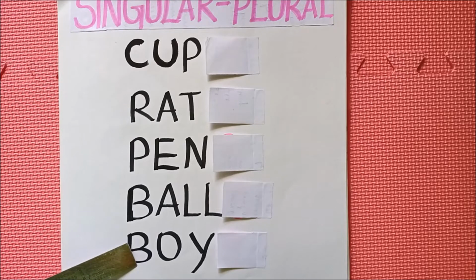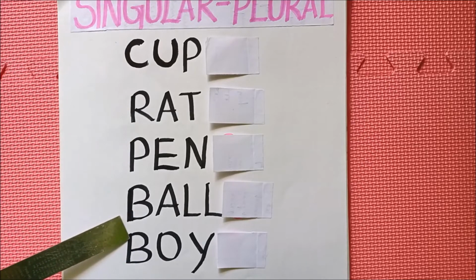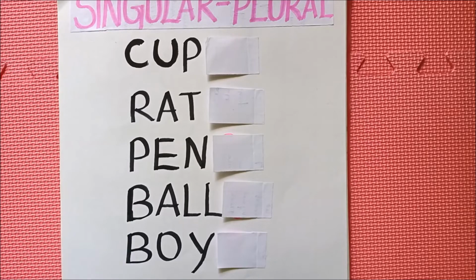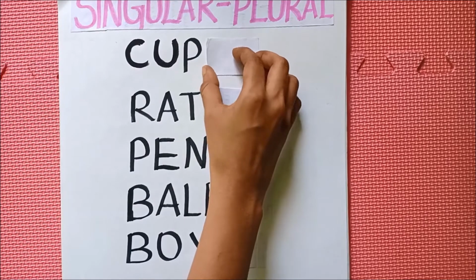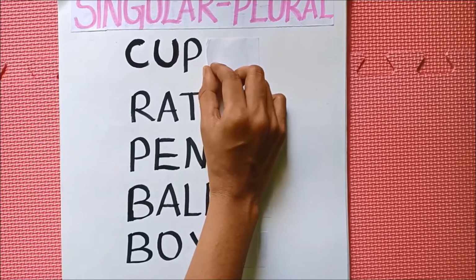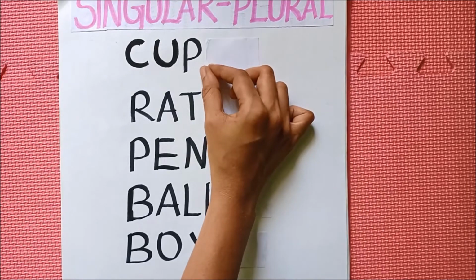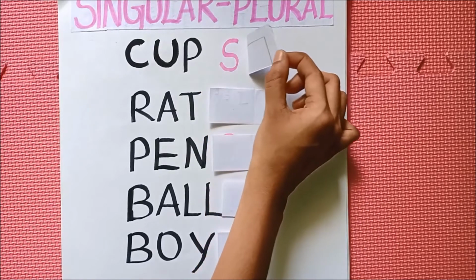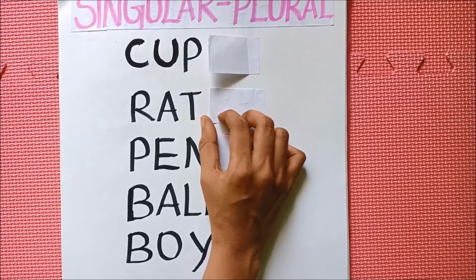So now we are going to see the plural form of all these singular nouns. Shall we see, students? Look here. Cup. What is the plural form of cup? Yes, cups. The second one, rat.